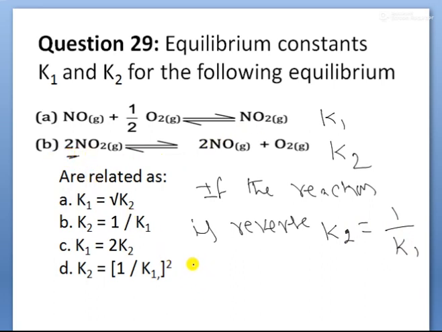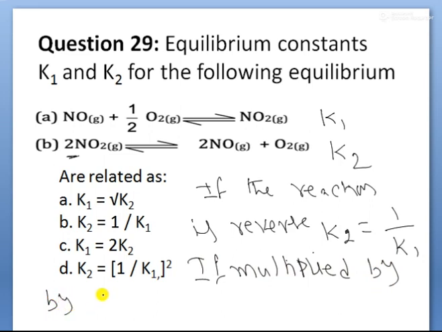Then if multiplied by any coefficient, here the multiplied coefficient is how much, children? 2.